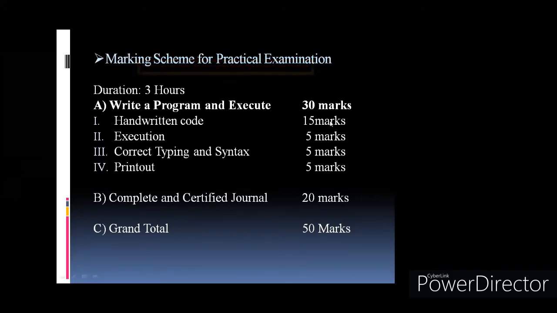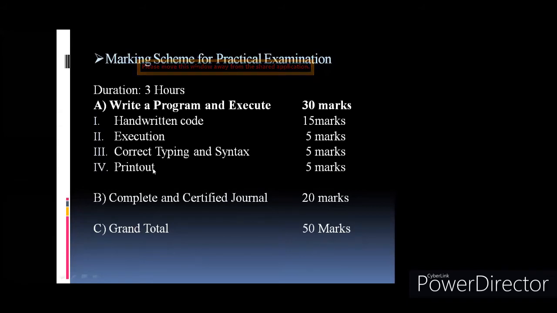Then after that, execution of the program. Typing the code and running the program properly without any error gets 5 marks. After that, correct typing and syntax. The examiner will check whether your program is syntactically correct and formatted in a proper manner, and you will get 5 marks for that.